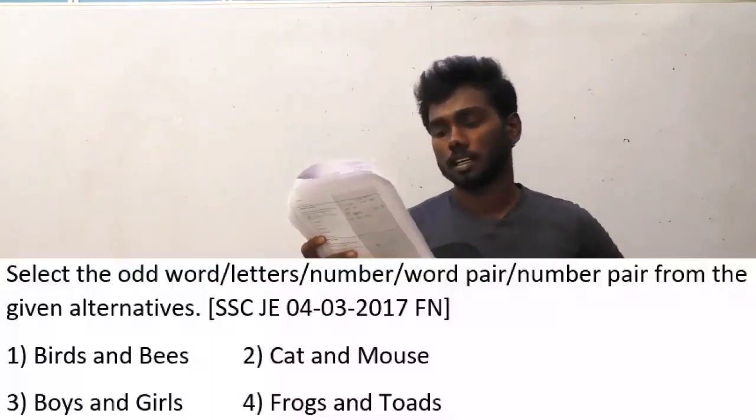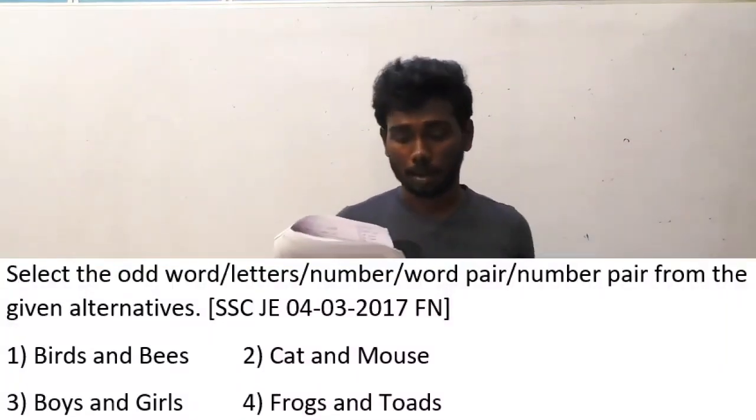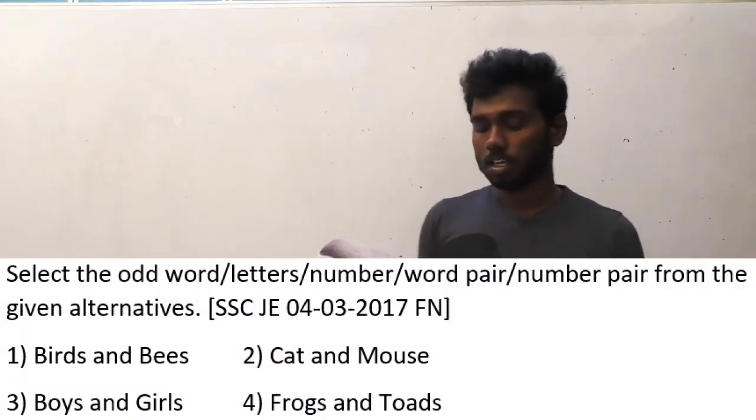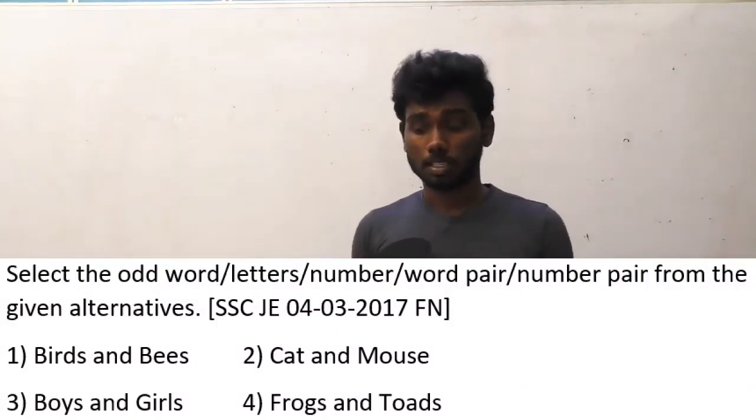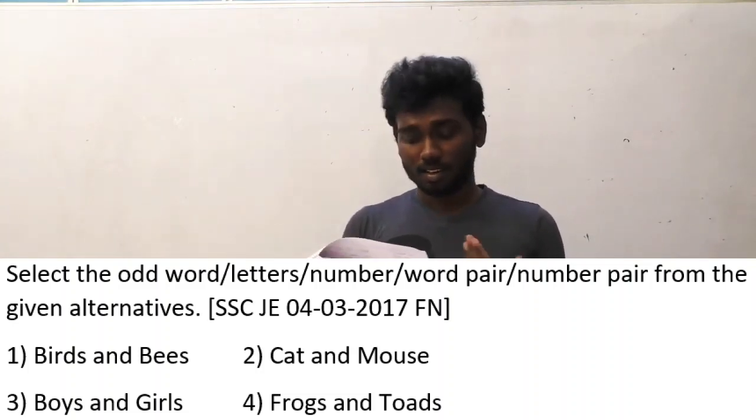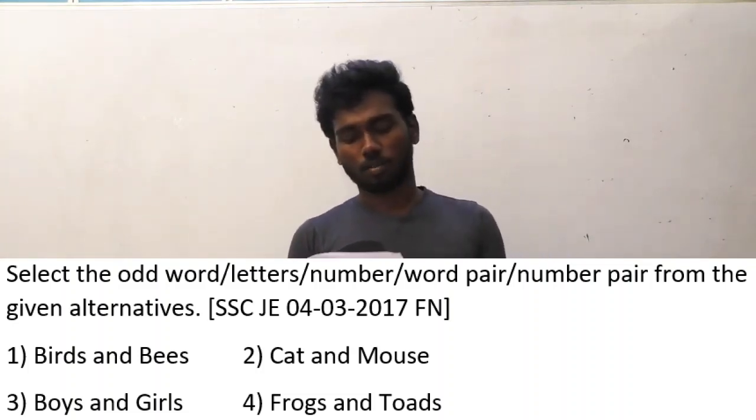Question number 24, which is asked in SSC JEE 4/3/17 forenoon. And the question is repeated here already. Select the odd word pair from the given alternatives. And the options here are birds and bees, cat and mouse, boys and girls, frogs and toads.